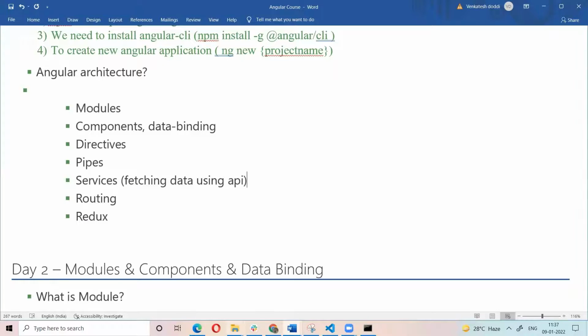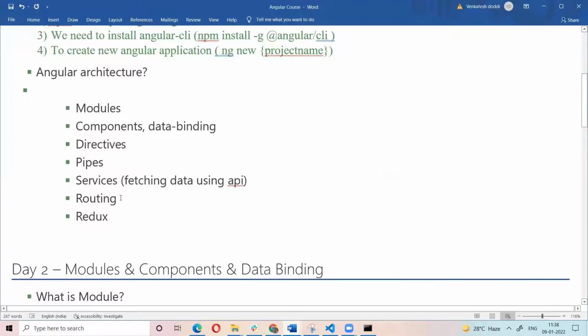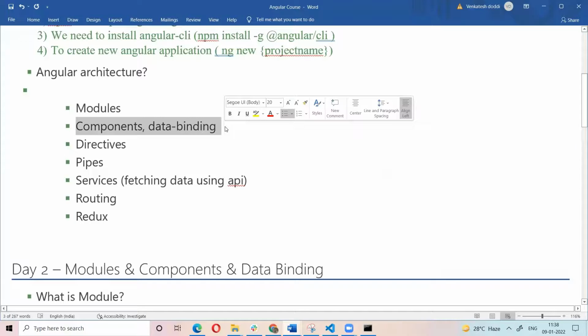What does API mean? The server provides some API URLs. Our backend developers, using Java, PHP, .NET, build APIs. Using those APIs and services, we are calling the data, so we fetch data from the API using services. Routing means navigation. NgRx means store management. And there is also communication between the components. These are the main topics we need to understand. If you learn the components architecture, you get a better idea about the components. If you learn the components topic, you get about 30% of the knowledge of Angular.